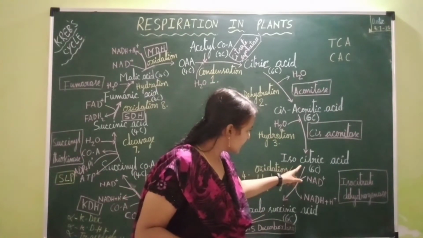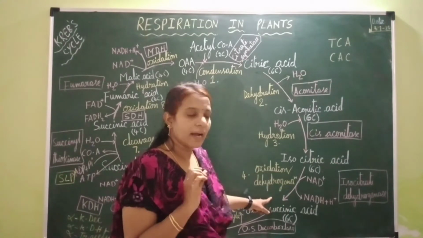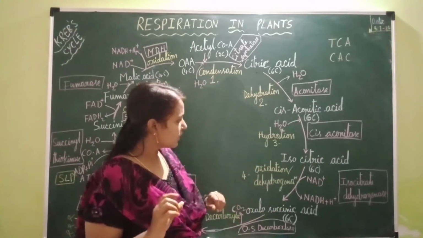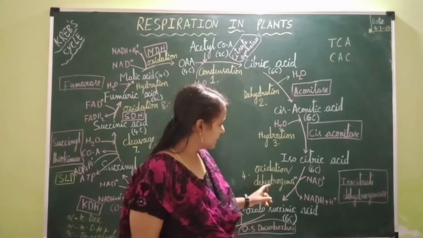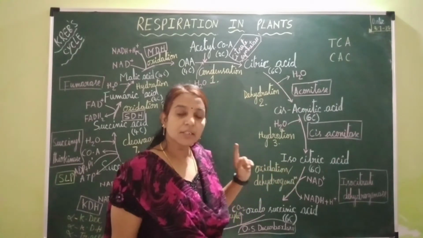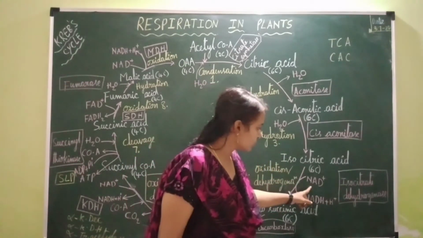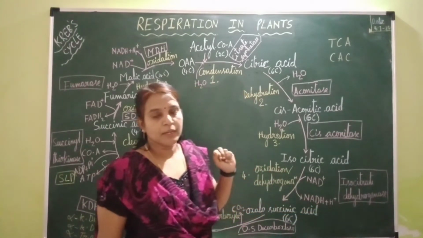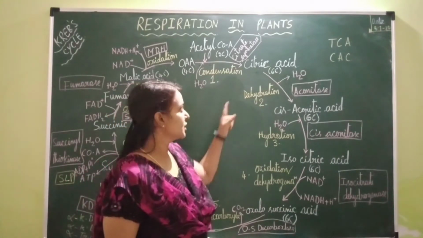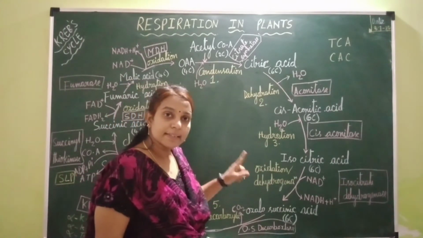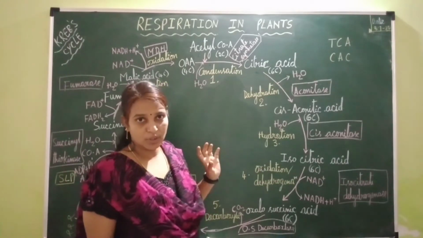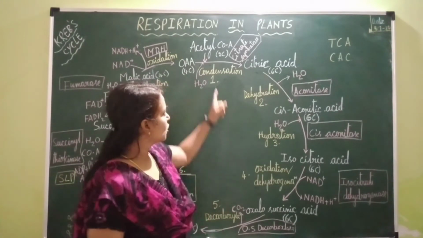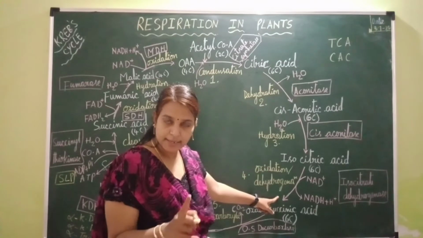Now this isocitric acid undergoes oxidation or dehydrogenation, which is catalyzed by the enzyme isocitrate dehydrogenase. So when it undergoes oxidation, what happens? 2 protons and 2 electrons are released. These 2 protons and electrons are transferred onto NAD+, so that NAD+ is reduced into NADH plus H+. So this is the first step of oxidation in Krebs cycle. It is the second step of oxidation inside the mitochondrial matrix, and it is the third step of oxidation in the entire aerobic respiration. So the first step of oxidation in Krebs cycle, that is clear.